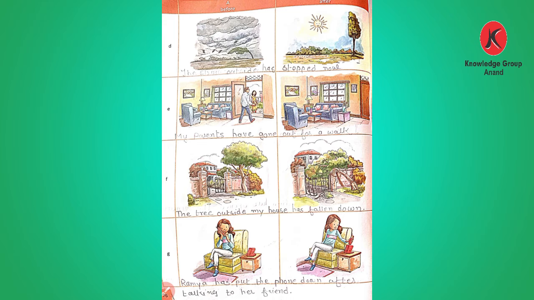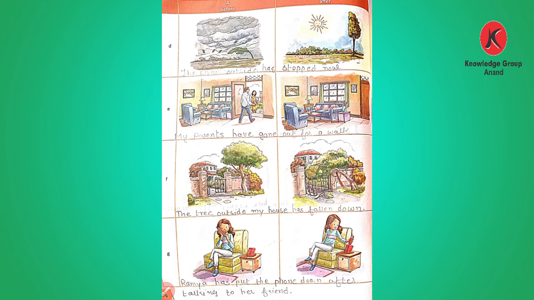Number F, here we see a picture of a school, and one tree is standing. In the second picture we can see the tree is falling. In the box is given tree falls. So how will you form the sentence? The tree outside my house has fallen down.